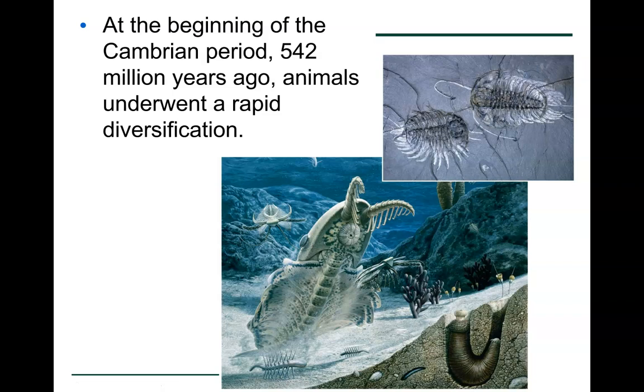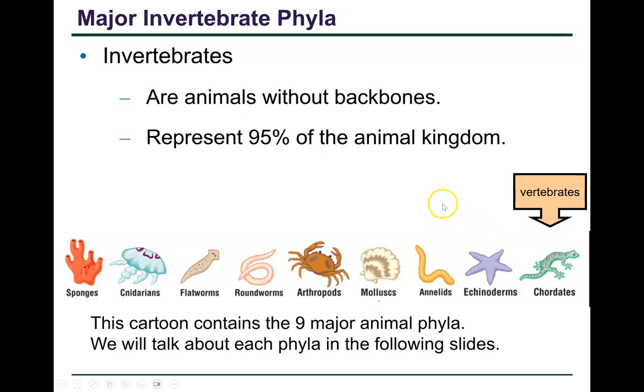So these are just some super creepy pictures of fossils that we have found of some animals that lived 542 million years ago. So at the beginning of that Cambrian period, animals just went through a huge diversification, and many of these are extinct now. And can you just look at this and say, oh my God, thank goodness that thing is extinct. It's a little scary.